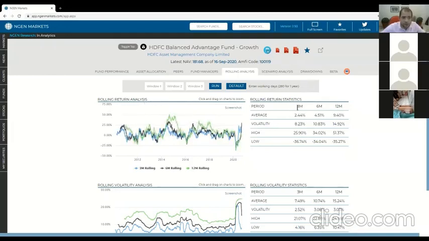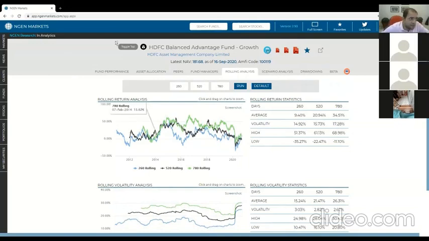By default, you'll see 3 months, 6 months, and 12 months rolling returns, but it's very easy to change them. For example, if you want to do 1 year, 2 year, and 3 year, 260 would signify 1 year as it's written here. So I can just do 260, 520, and 780, and I hit run. And as you can see, without the actual page even loading, you get the answer right here.